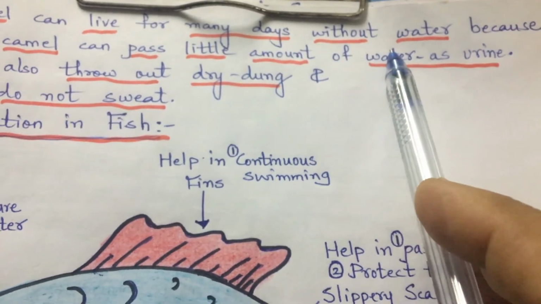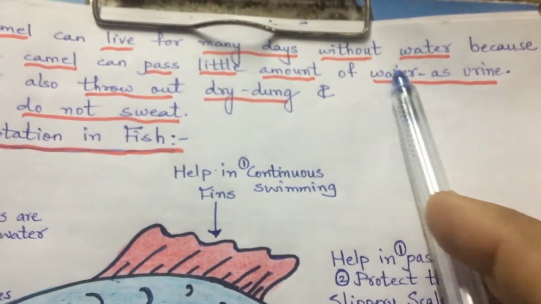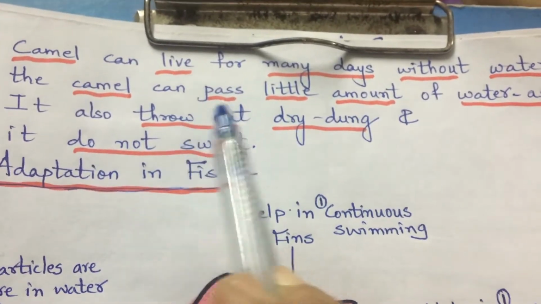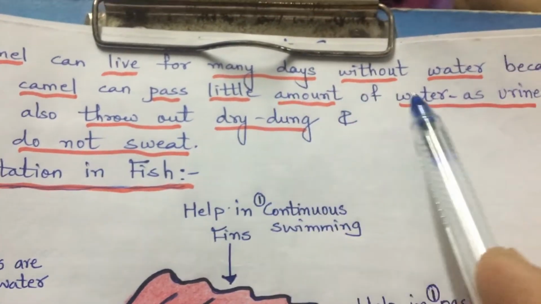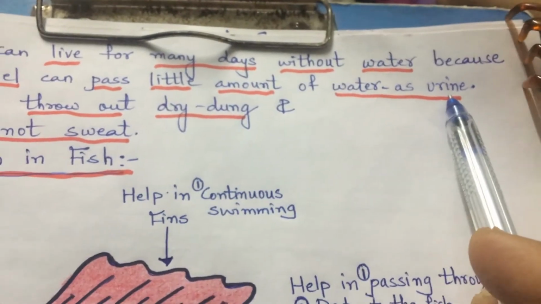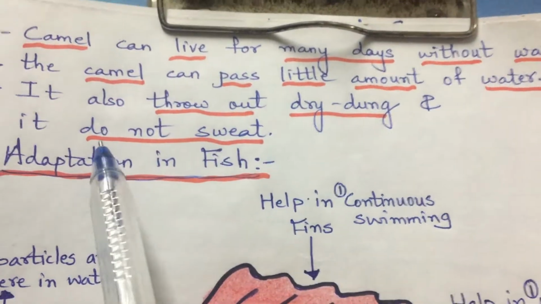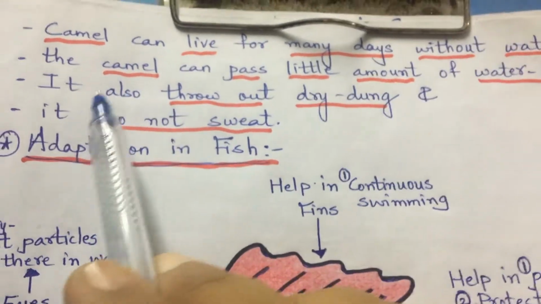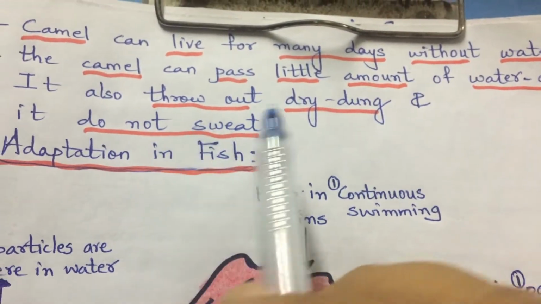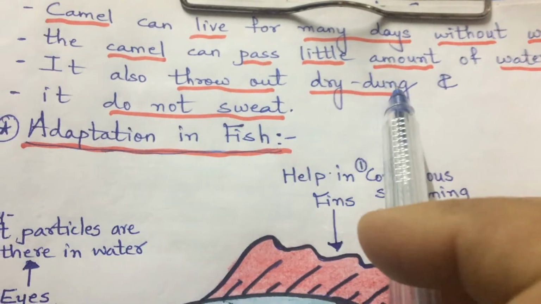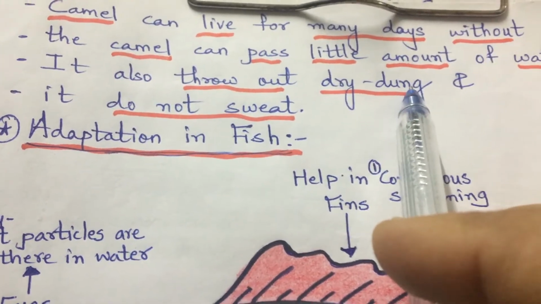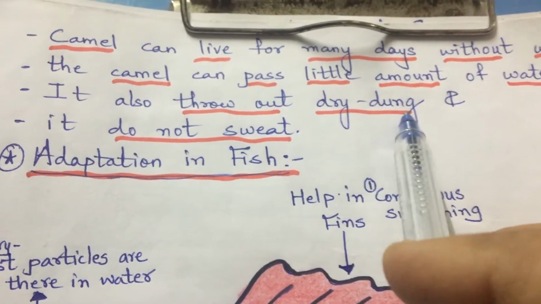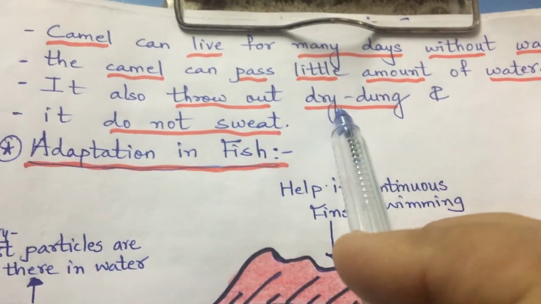Why can a camel live for many days without water? Because the camel passes a little amount of water as urine. It is not passing much water as urine. So this is one reason. One more is it also throws out dry dung. Even when it throws out its excreta, its stool, undigested food, it throws it out in a dry amount.